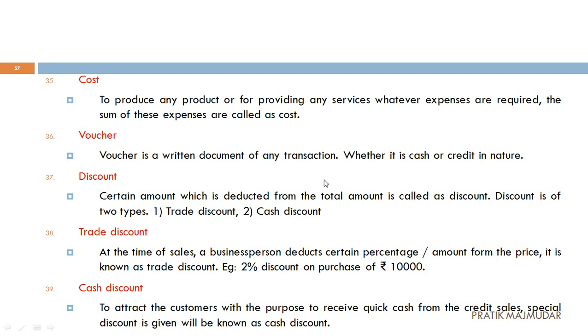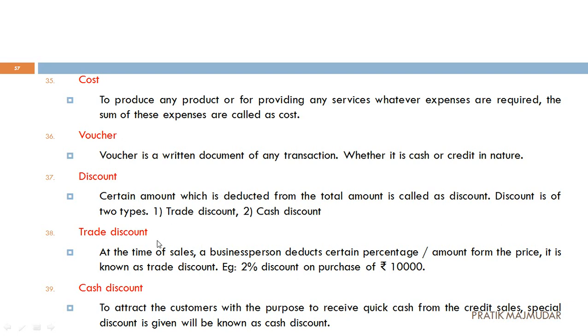For example, you went to a shop, the total bill from the purchase is 10,000 and they have given you some discount of 10 percent, and you have to pay rupees 9,000 only. So the difference of that 1,000 rupees will be considered as your discount. That means from the total amount we are deducting some amount, and that will be considered as our discount. Now discounts again are of two different types, one is trade discount and the second is cash discount.